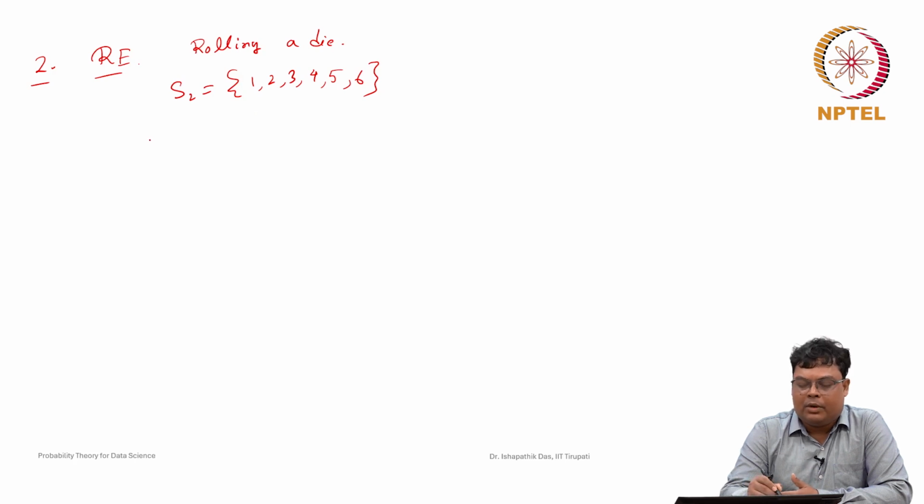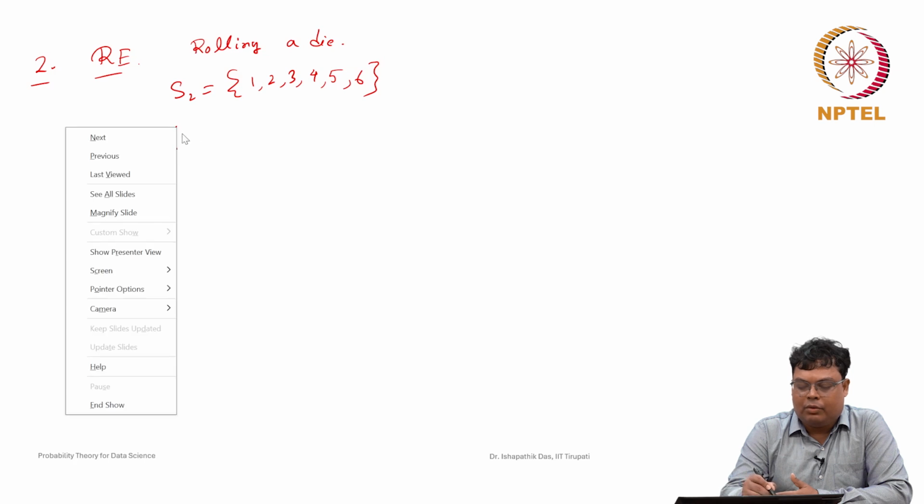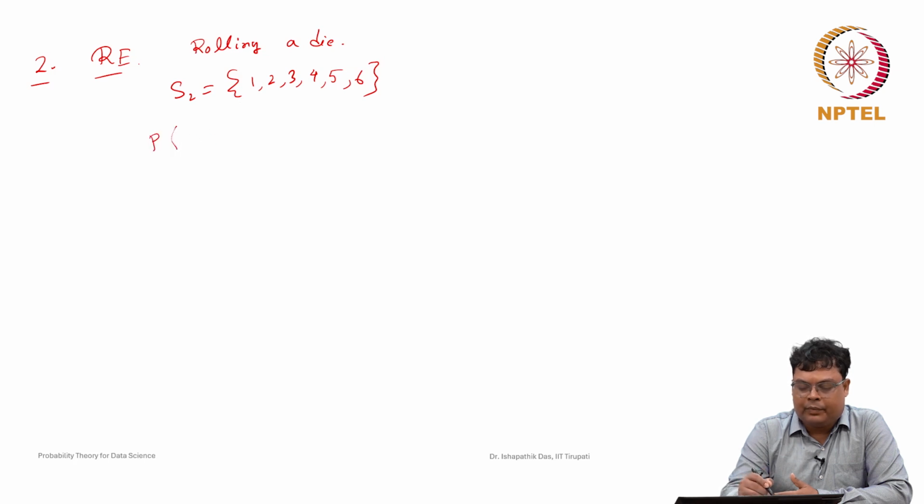Let us consider one event A: 2 is observed on the top face.